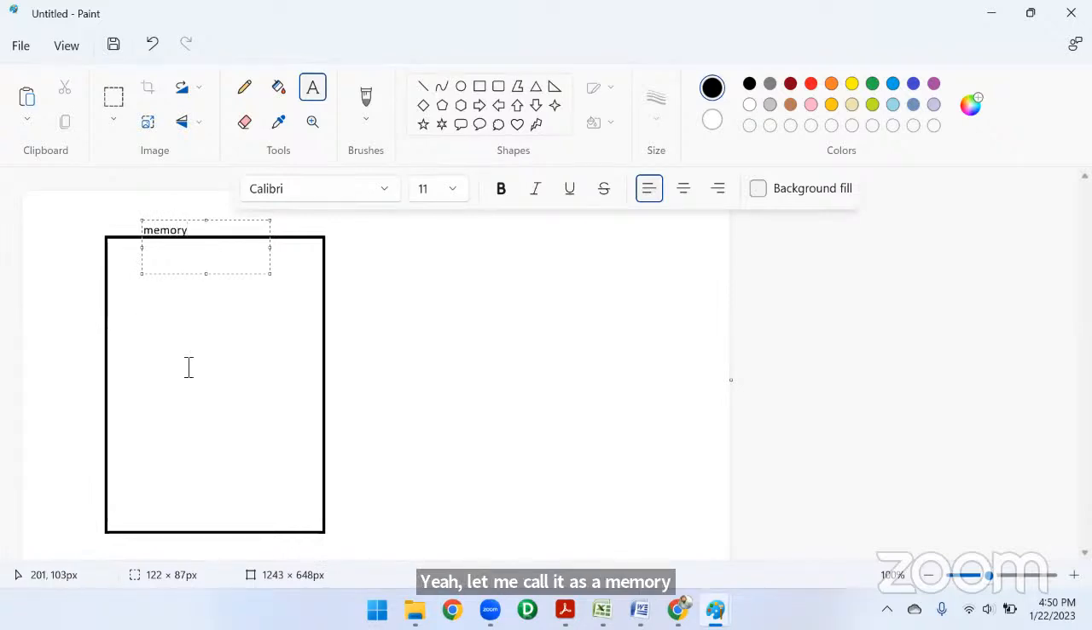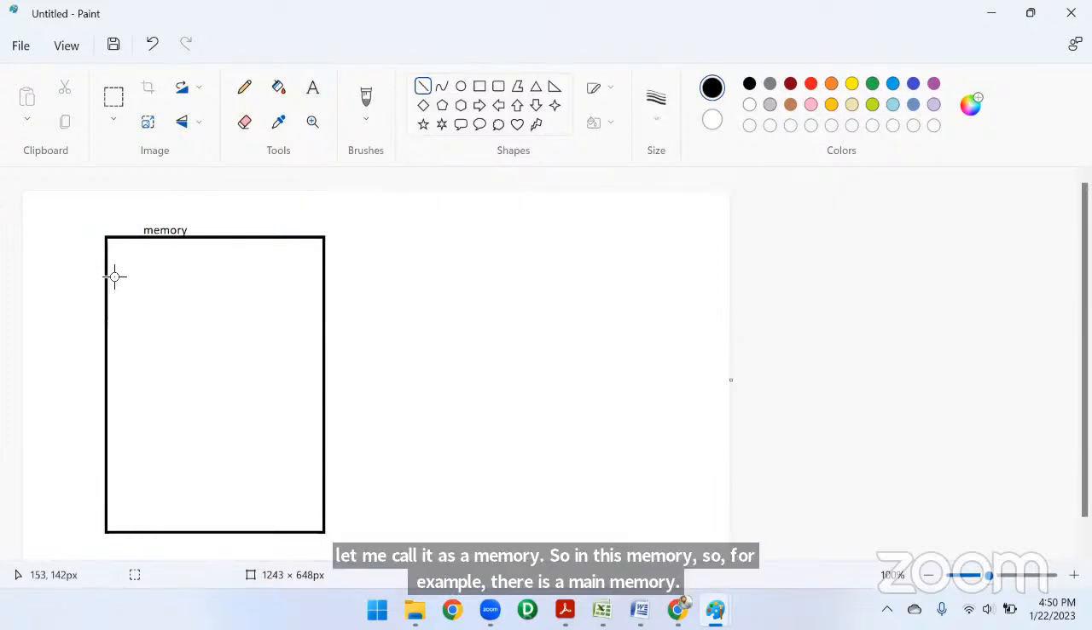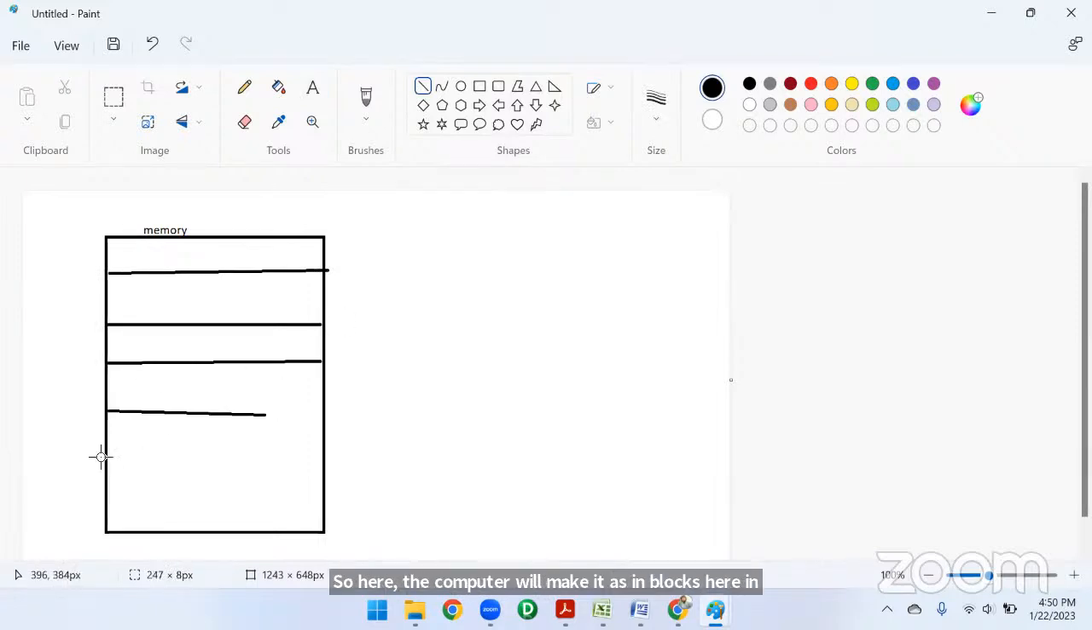Yeah, let me call it a memory. So in this memory, suppose, for example, this is the main memory. The computer will divide it into blocks, like an apartment. Let me take a simple example: an apartment.